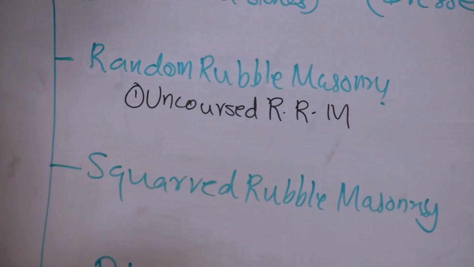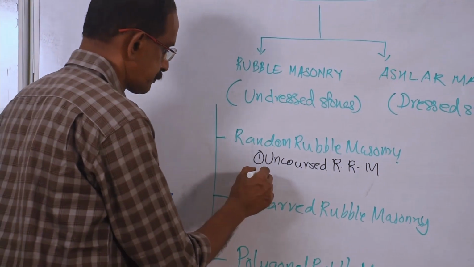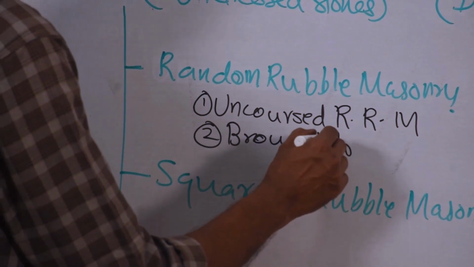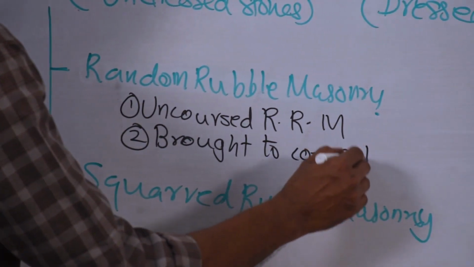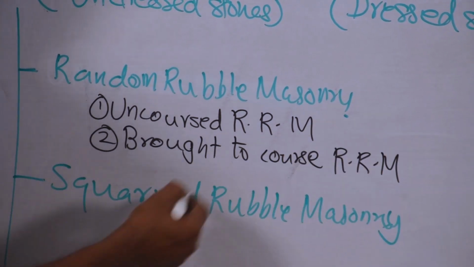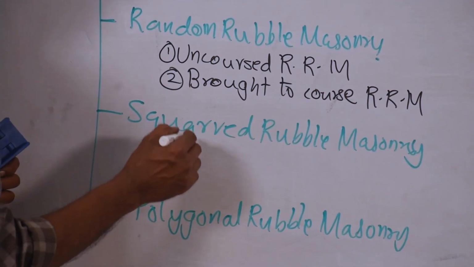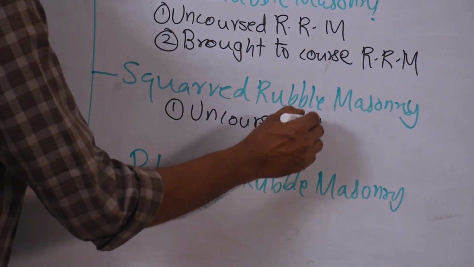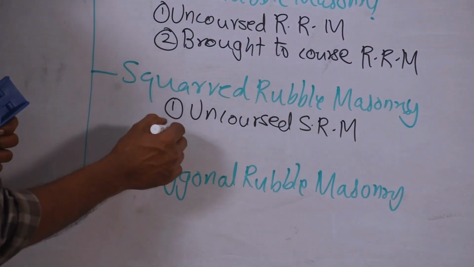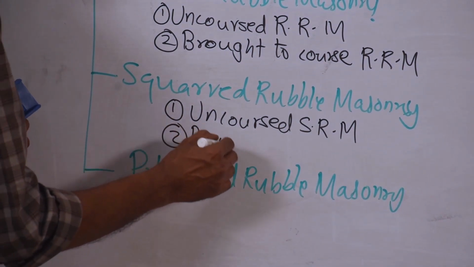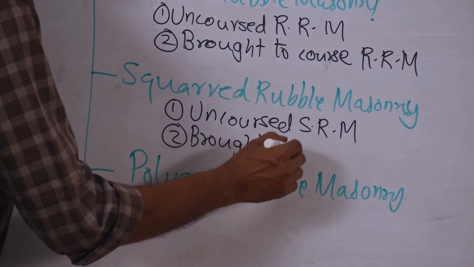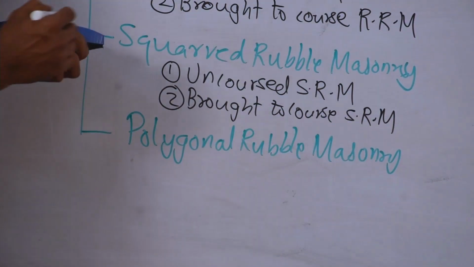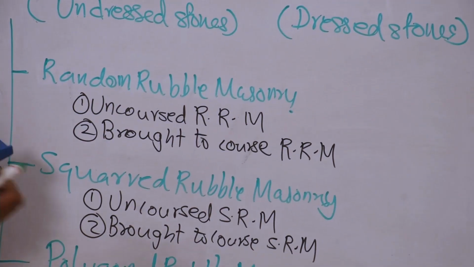I am writing the short form RRM, random rubble masonry. Broad to coarse RRM, random rubble masonry. The same way, squared rubble masonry is also classified as uncoarse squared rubble masonry, SRM, and broad to coarse squared rubble masonry. And ashlar masonry is divided into three: